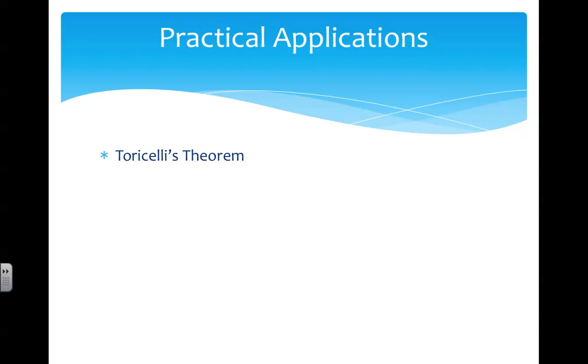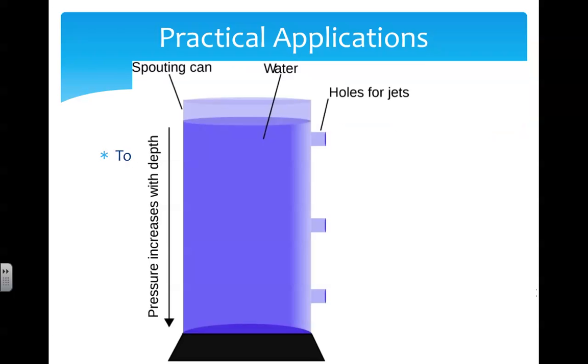One final application of Bernoulli's principle is known as Torricelli's theorem. Consider a container filled with a fluid, and the container is open to atmospheric pressure at the top. The container has 3 holes in the side at different heights or depths. We will start by calling position 1 inside the container, and position 2 will be each of the individual holes on the side of the container.